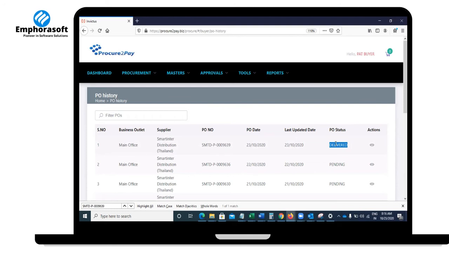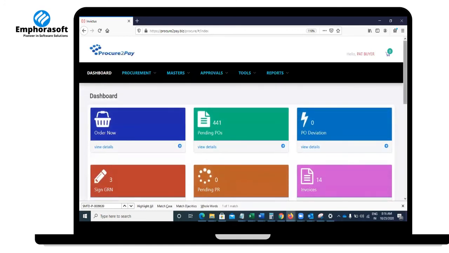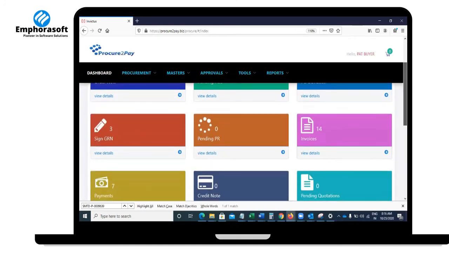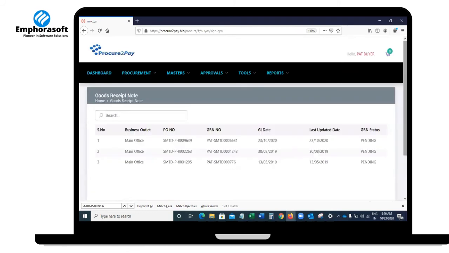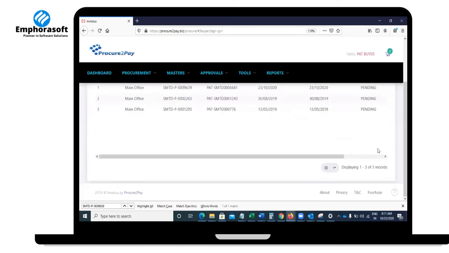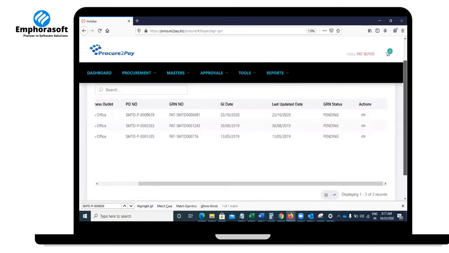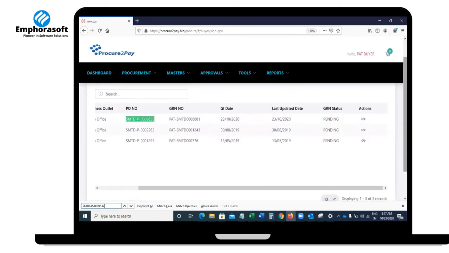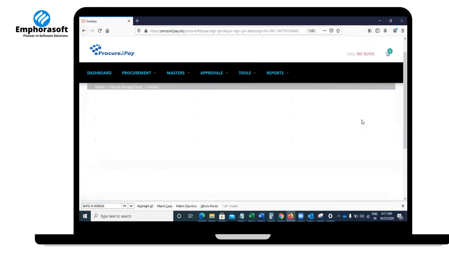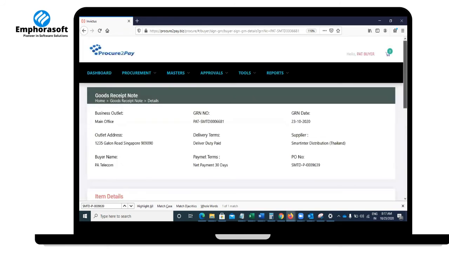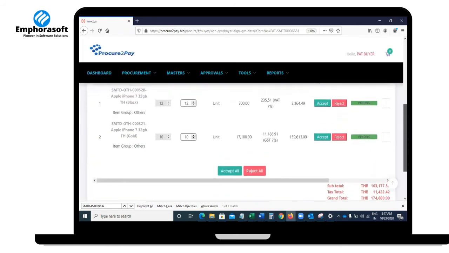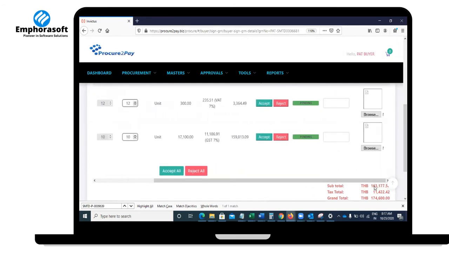Now at the buyer side, he will be waiting for the products he ordered from his suppliers. As and when he receives the physical product, that's where he will open and sign the GRN. He will open the box, see the purchase order number, open the transaction, and verify what is in the box versus what was ordered.